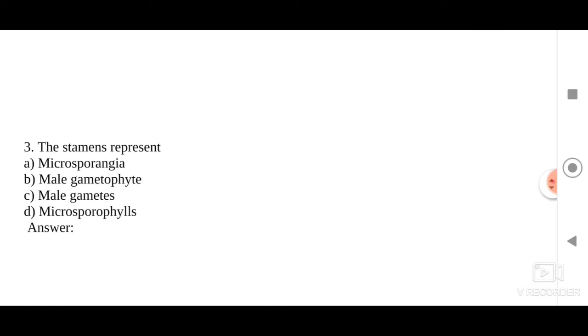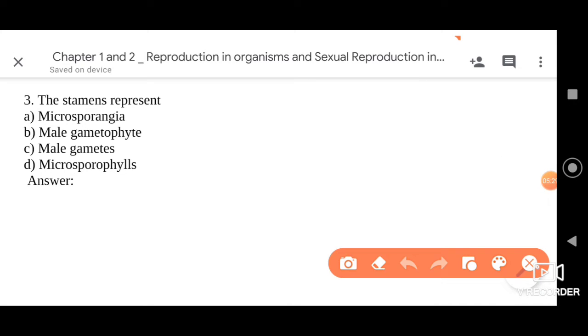Dear students, the next question we have here is: the stamens represent microsporangia, male gametophyte, male gametes and microsporophylls. Here let me tell you firstly that there are various important terms we need to understand. Firstly, let us understand what we mean by microsporangia.